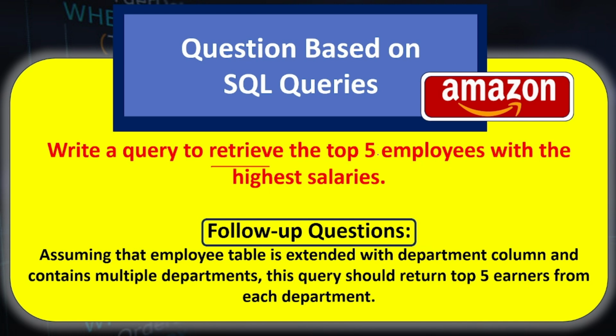And the follow-up question was, assume that this table also has one more field called department, and based on that particular field, you have to retrieve the employee details from each department. So, top 5 earners from each department. So let's go and explore this question.